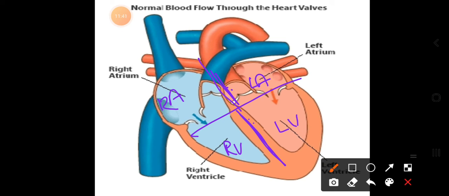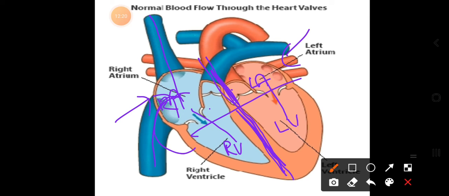They are always separating the purified blood and impure blood, because in a well developed body organization like humans, we cannot take mixed blood. Mixed blood won't fulfill the energy requirements of the body. That's why the purified and impure blood must be separated. So this interauricular and interventricular septum separates the impure blood and purified blood. Whenever they are collecting, the right auricle collects impure blood from the superior vena cava, inferior vena cava, and from the cardiac veins.